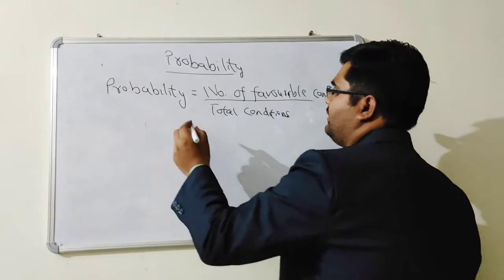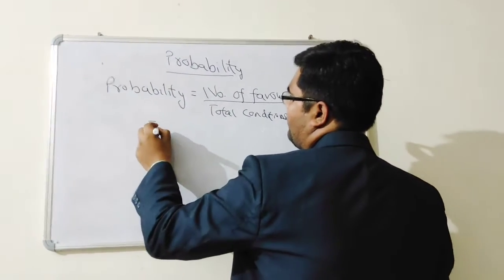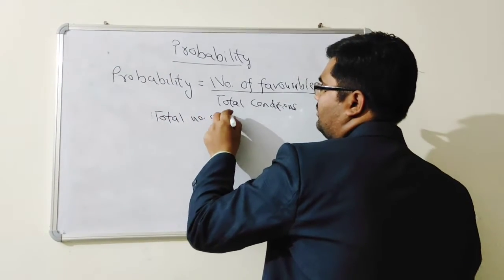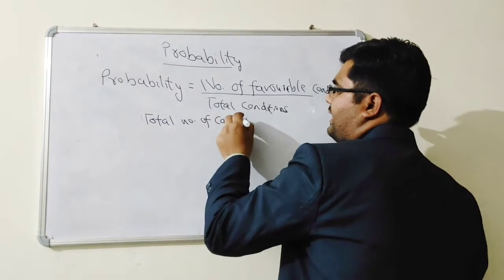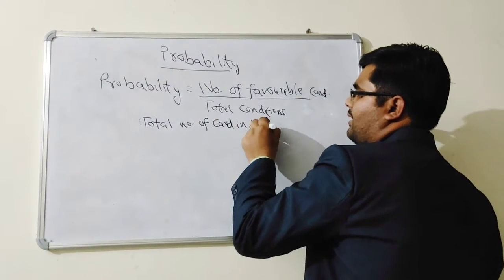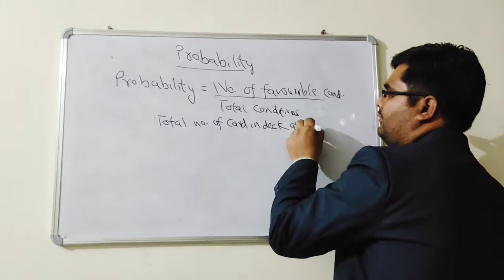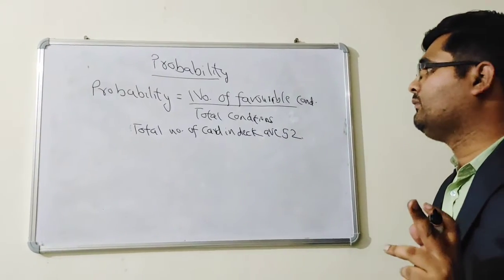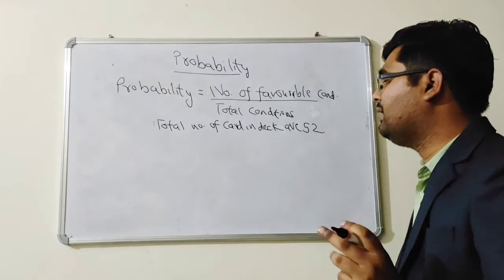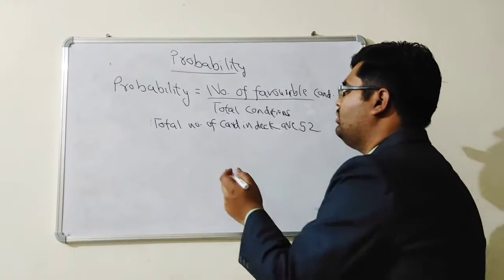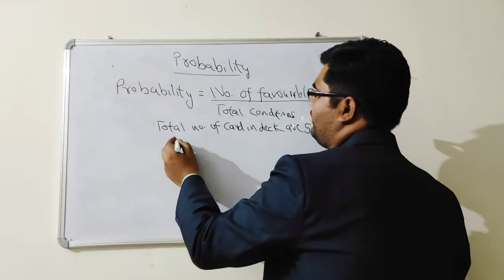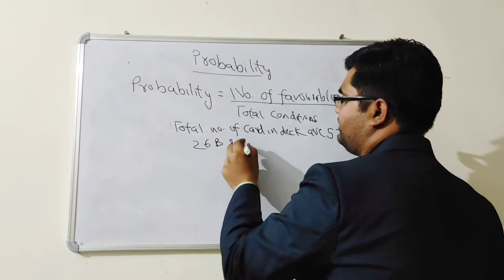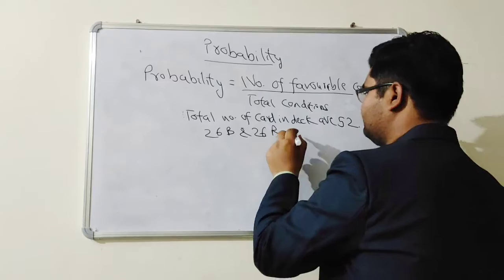You know the total number of cards in a deck is 52. Now the question is to find the probability of getting a red card. In 52 cards, 26 are black and 26 are red.